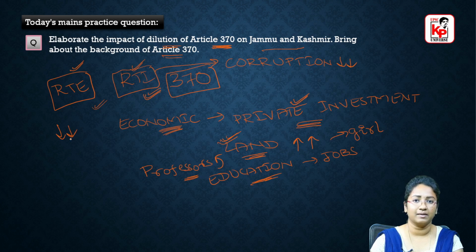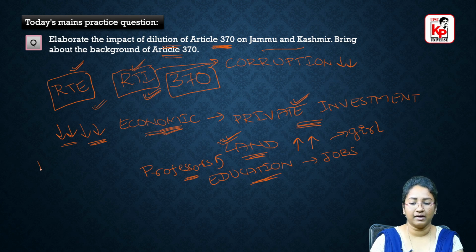According to our National Crime Records Bureau, when you have more economic opportunities and youth have more financial empowerment, whatever crimes we have in the valley of Jammu and Kashmir would also come down, because they are financially empowered through education. They're getting more and more jobs, so they would be attracted to these, and the crime rates would also come down. So this is how there are positive impacts of this dilution of Article 370.